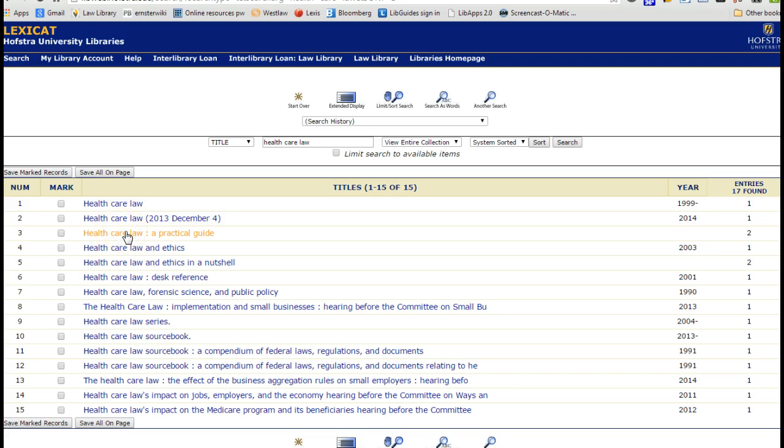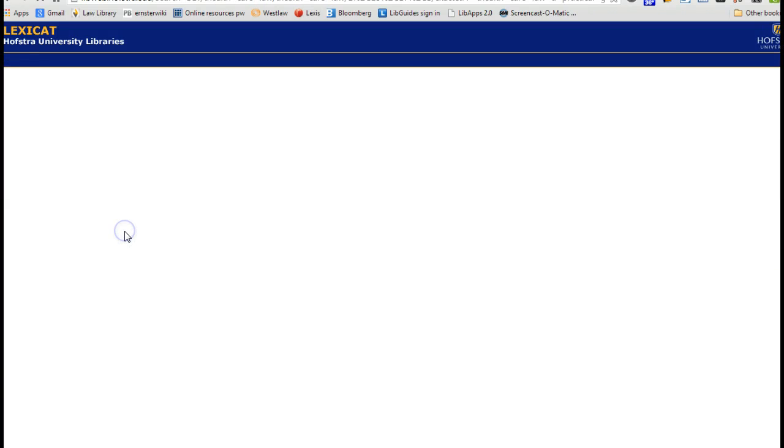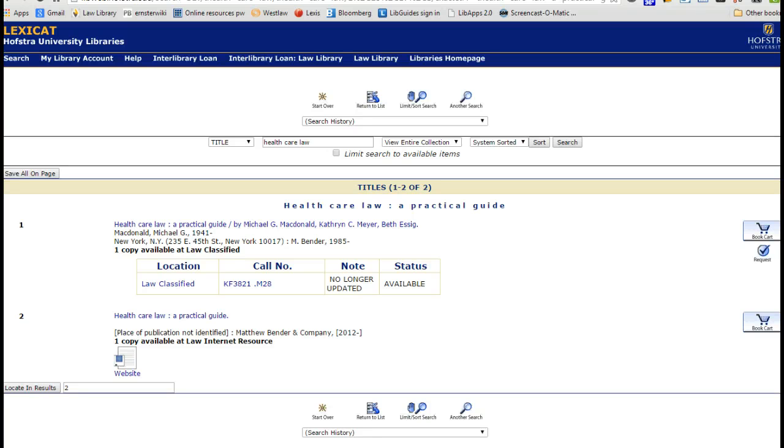Anytime I see a practical guide, I'm going to take a look at that, because if I'm representing a client, that sounds like it's going to be useful. Clicking on the link, there are two titles here, and looking at both I can guess that they are the same title because they have pretty much the exact same wording, and the publisher is close: Matthew Bender, M. Bender. The dates are different, so I might want to dive in and see what the difference is.